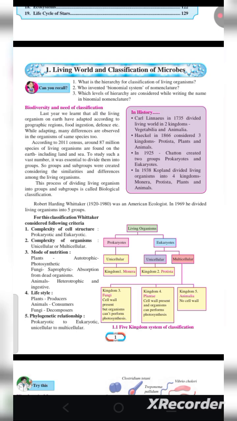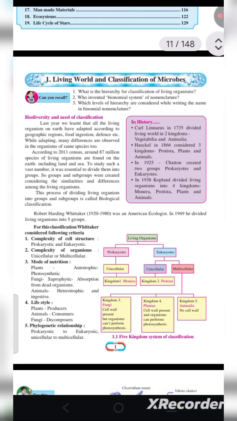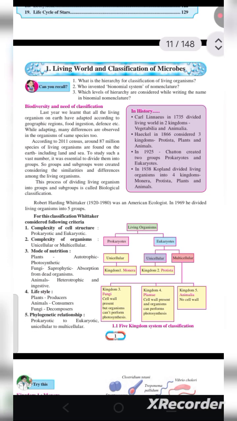And classification of microbes, what do you mean by microbes? That means they are minute organisms, and these minute organisms are very, very important. Some are saprophytes, some are bacteria, some are fungi, and different types of microbes are available.